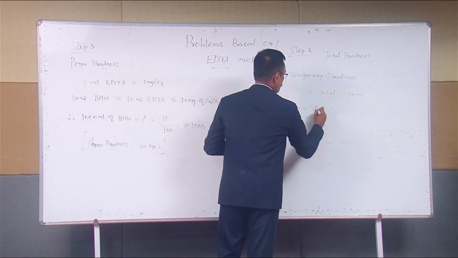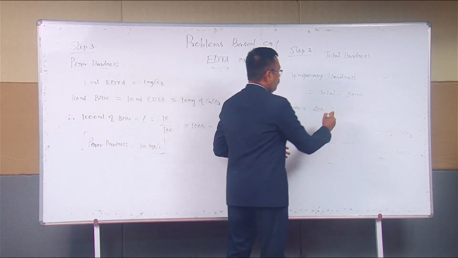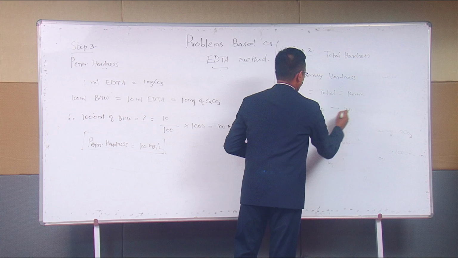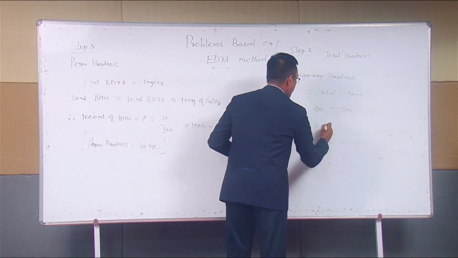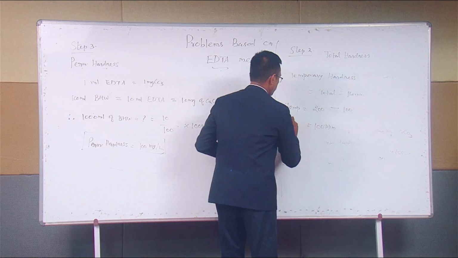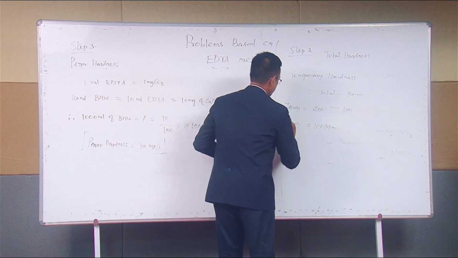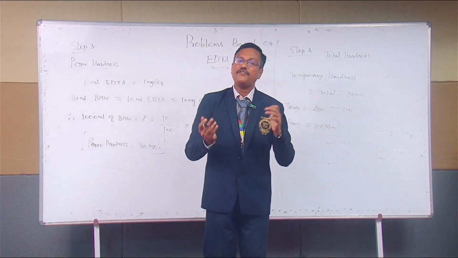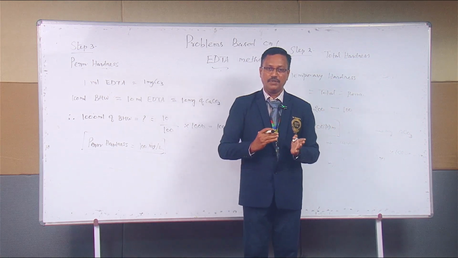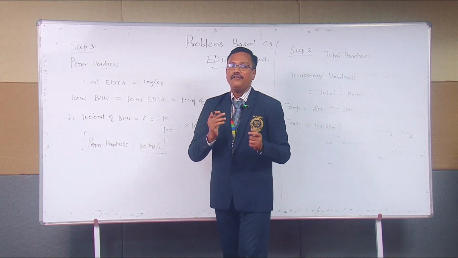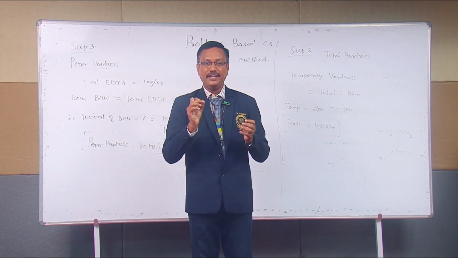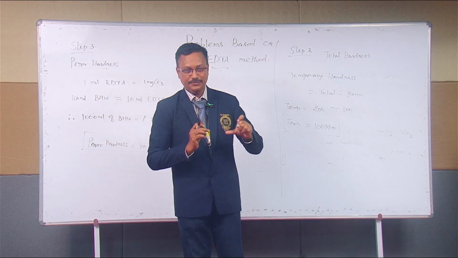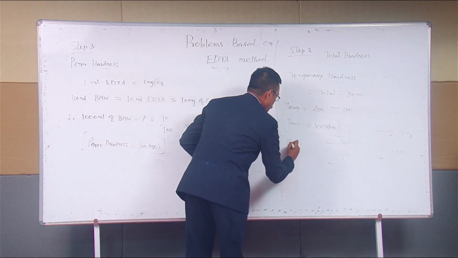What is the total? 200 ppm. What is permanent hardness? 100 ppm. So what is the answer? 100 ppm. So this is the concept. In examination, after solving the entire problem, we have to take each and every answer and consolidate the answers. Then you have to write the solution.